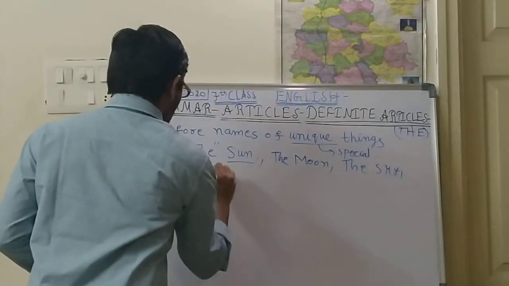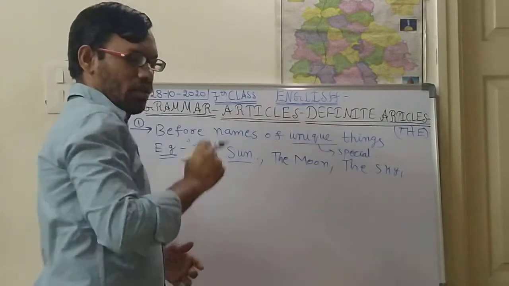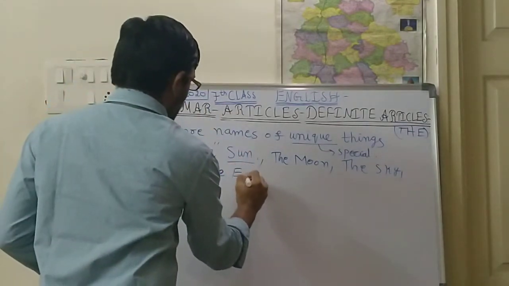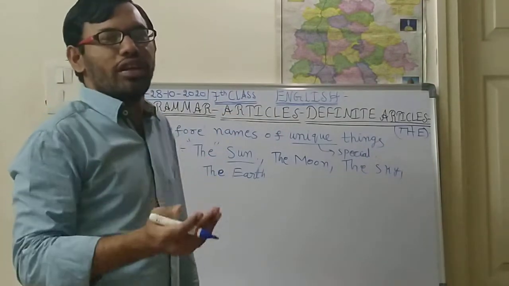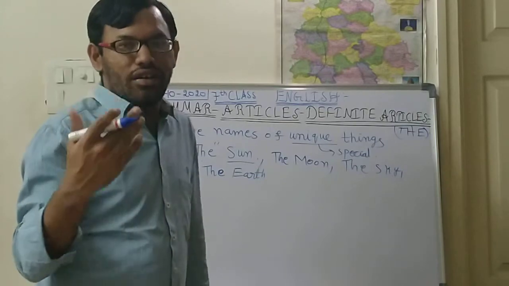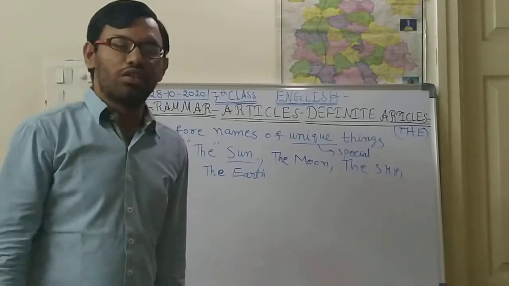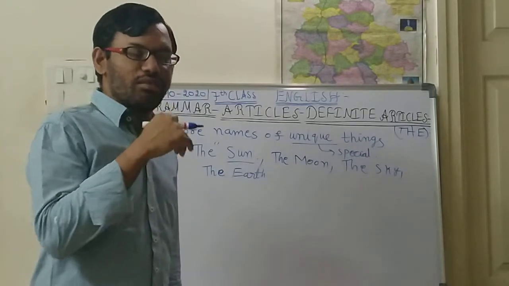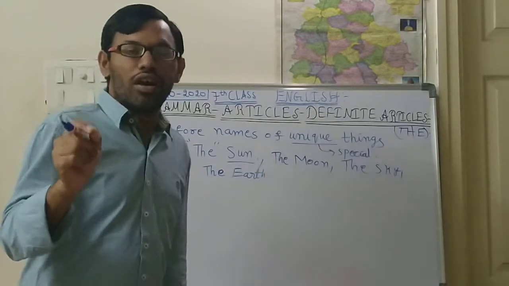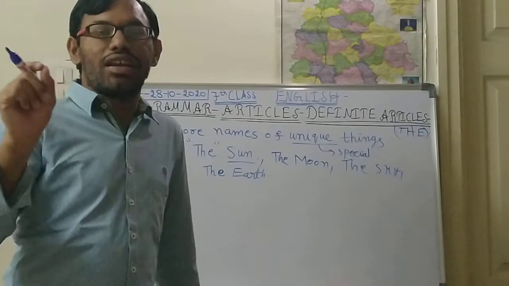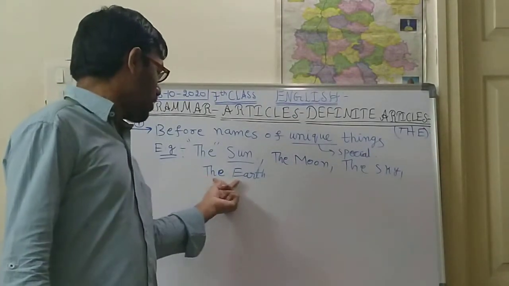Next is the earth. Not only the earth, but the Jupiter, the Saturn, the Uranus, the Mars, the Venus, the Mercury; you can say like that also. For example, in a sentence: the earth is the only living planet. Here the is used before earth.